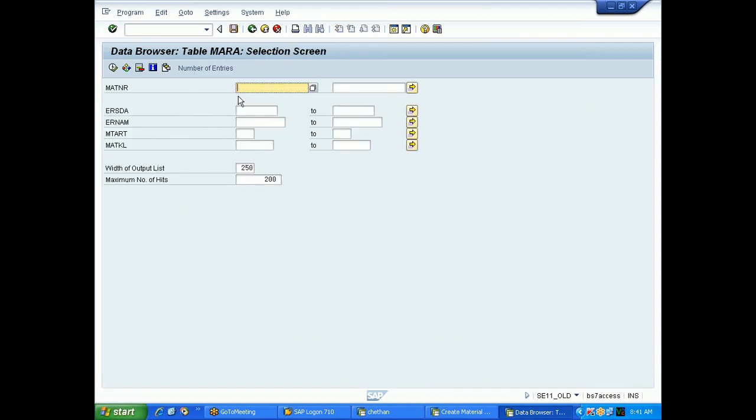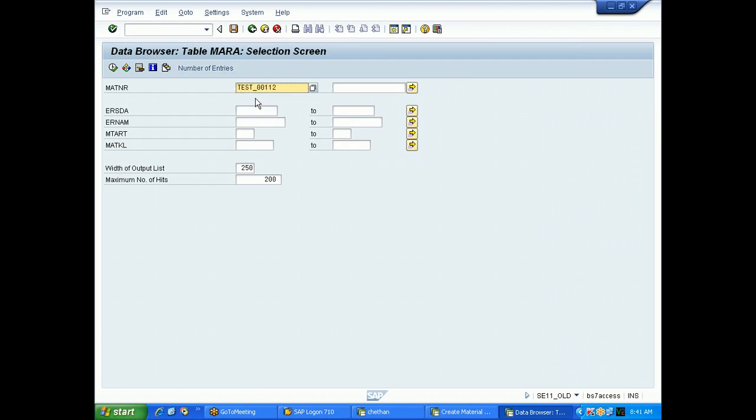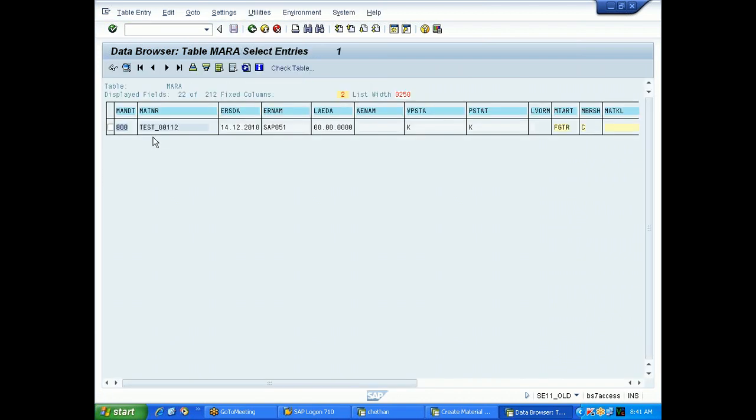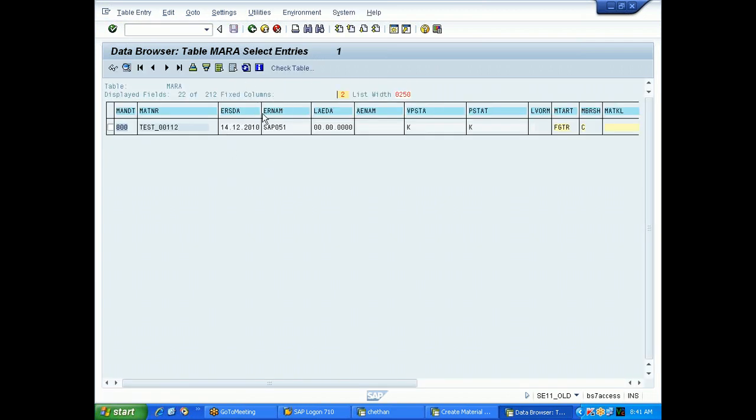If you don't give anything here, it will list all the materials. But if you mention a specific material like this, then data will come only for that particular material. Say for example, I'll give 1122. If this material is not yet created, then this data will not be there. If you observe the status bar, it says no table entries found for the specific key, because this material is not created yet. So for whatever materials you have created, you will have data in the MARA table.